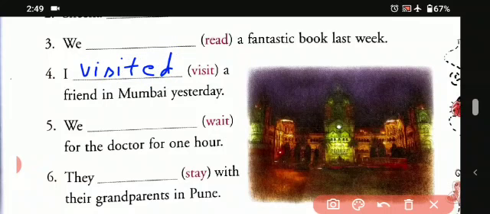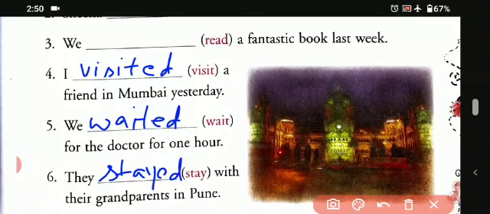Then the fifth one, we dash for the doctor for 1 hour. So what did we do? We waited for the doctor for 1 hour. Then the sixth one, they dash with their grandparents in Pune. They stayed with, S-T-A-Y-E-D. They stayed with their grandparents in Pune.